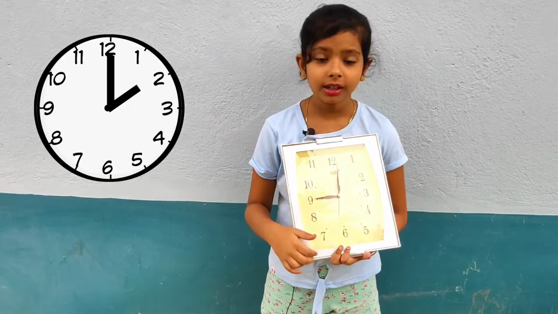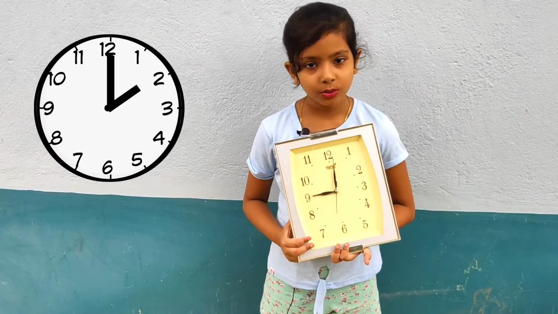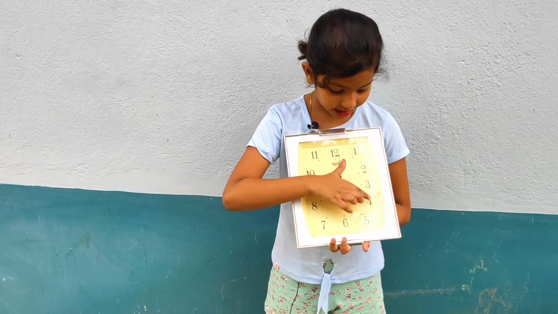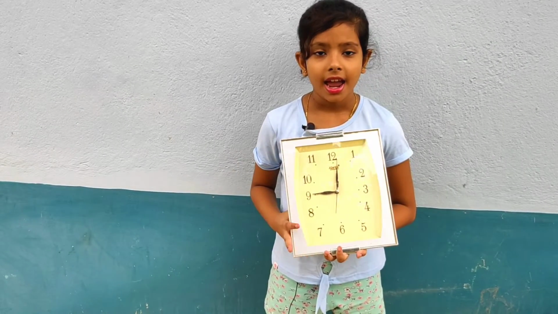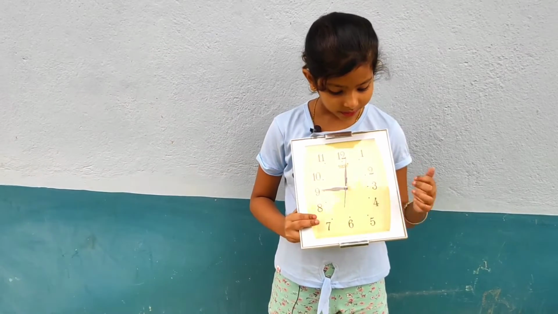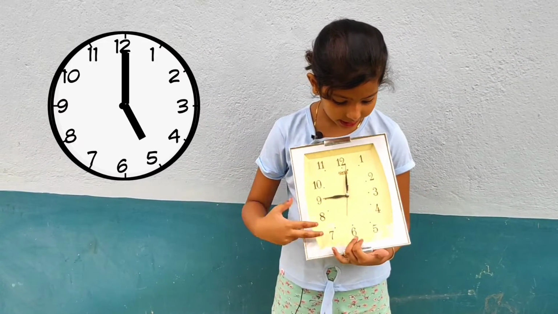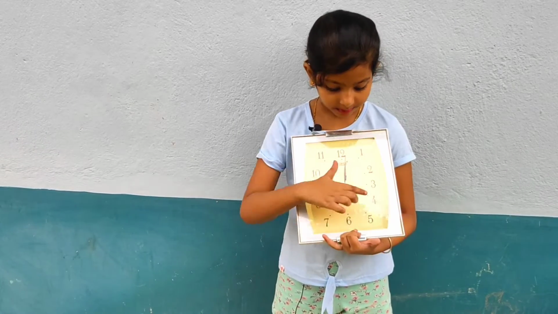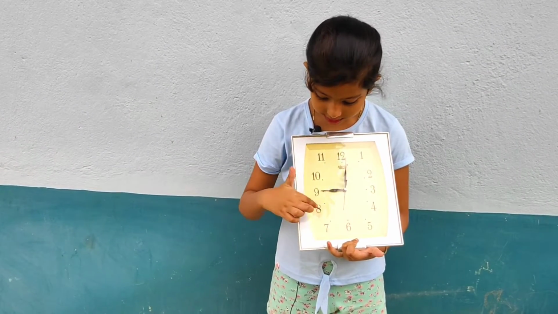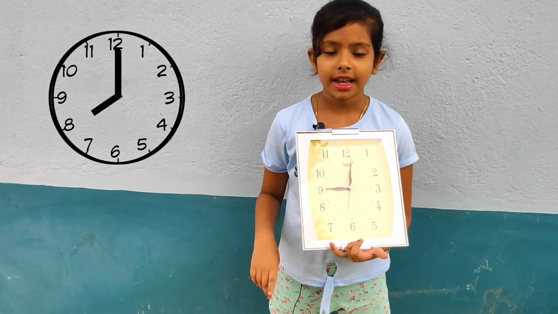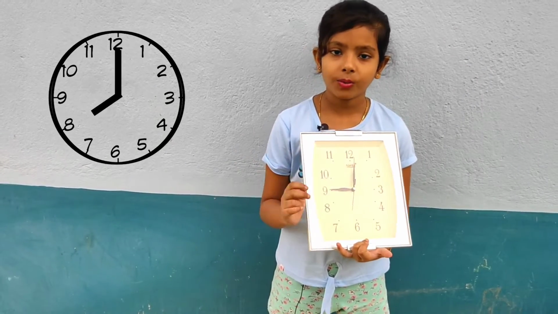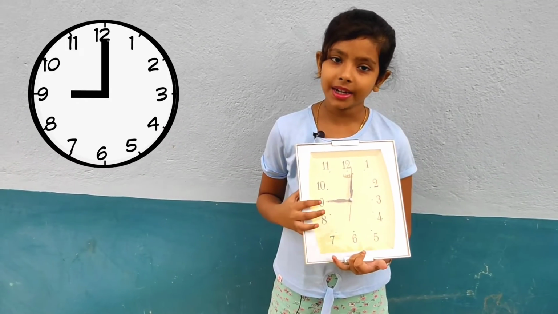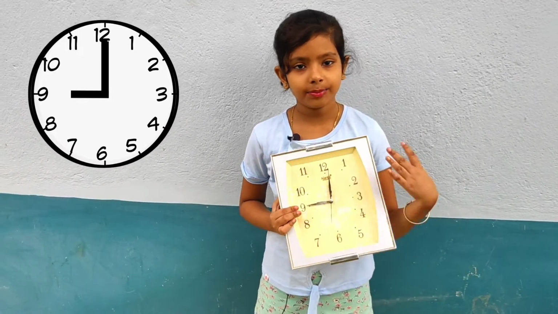And 2 o'clock I will come back to my home, and this time I will take rest and eat my lunch. And this is more afternoon time, 5 o'clock. This time I will play with my friends. And this 8 o'clock, this time I will complete my homework. And 9 o'clock I will eat my dinner and sleep.